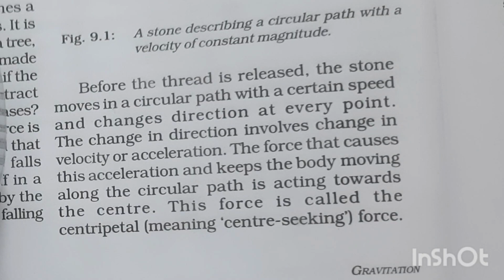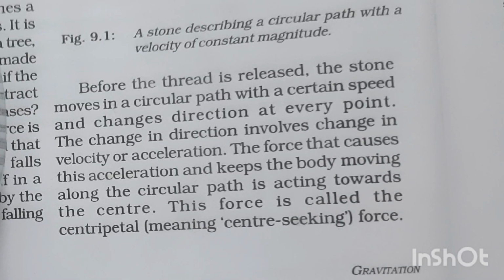Before the thread is released, the stone moves in a circular path with a certain speed and changes direction at every point. The change in direction involves change in velocity, or acceleration. The force that causes this acceleration and keeps the body moving along a circular path is acting towards the center. So a force is making the object move in a circular path and pulling that object towards the center. That force which pulls it towards the center is called centripetal force.